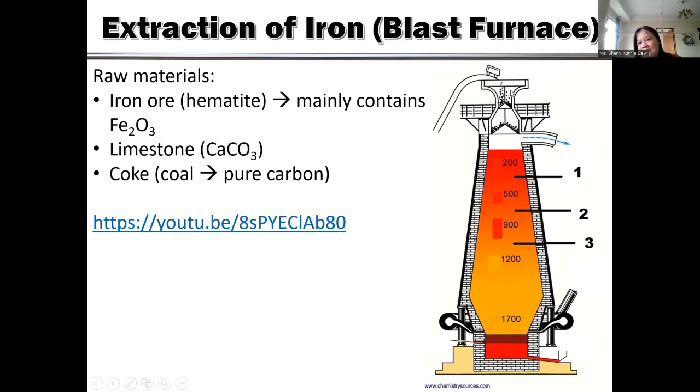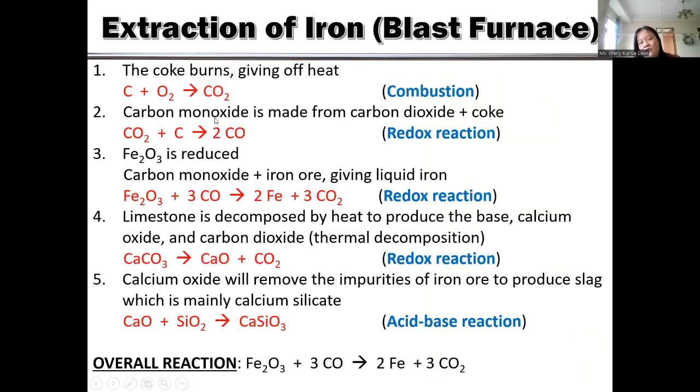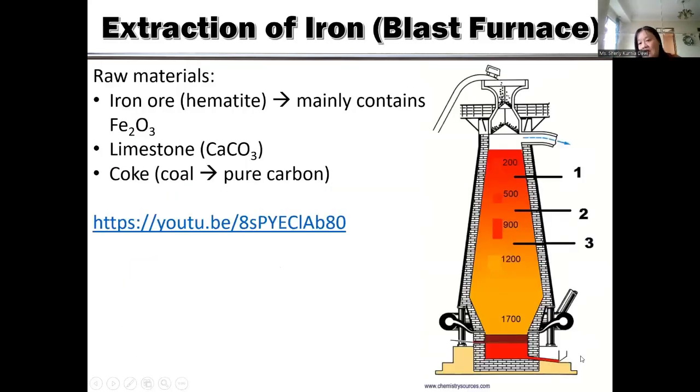So we add the iron ore, hematite here, and the coal, and then we add air from above here. The air contains oxygen. So the first process is carbon reacting with oxygen. Carbon will be heated up with oxygen.